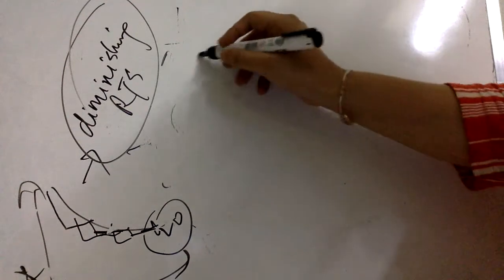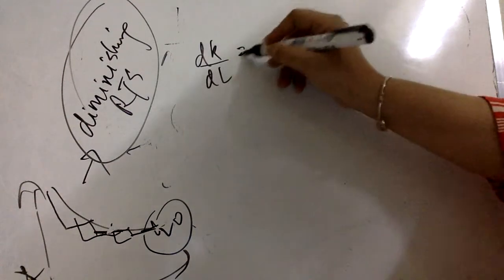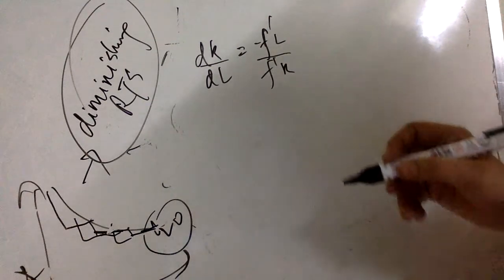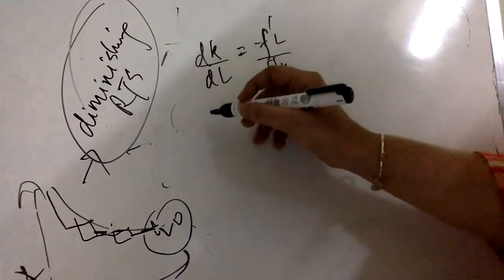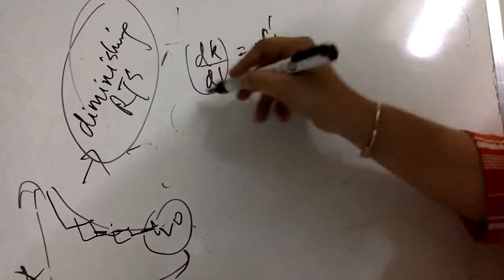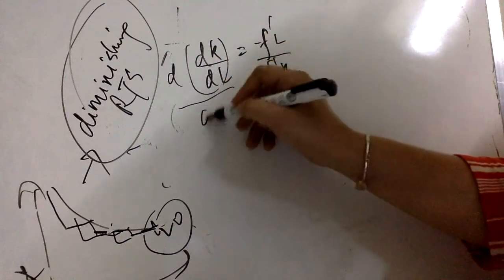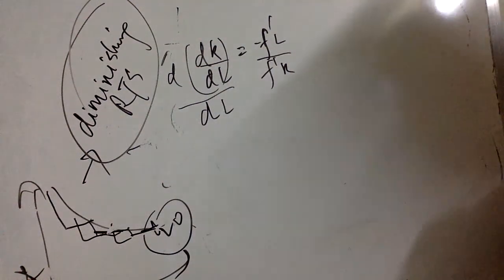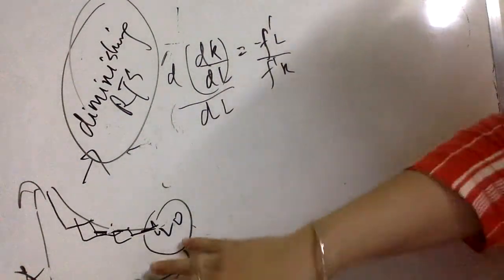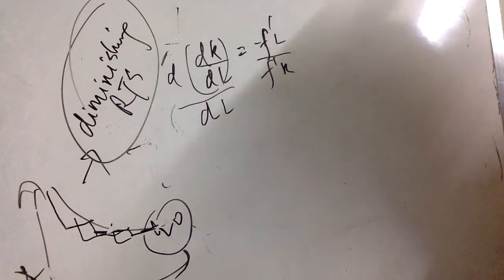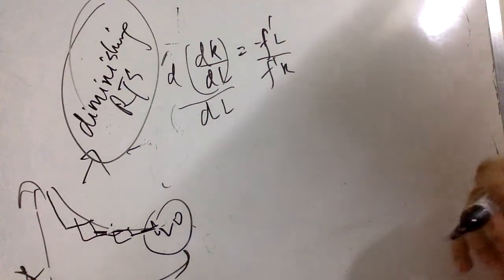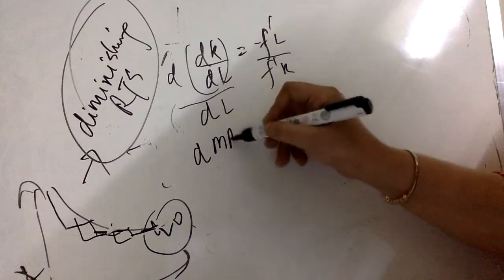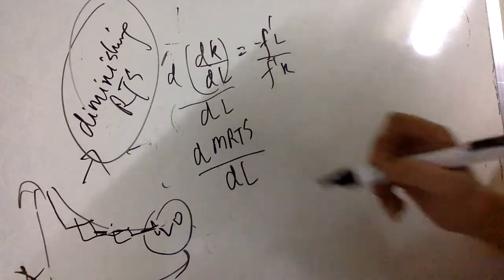So with dk by dl that we had computed, it was equal to minus f dash l by f dash k. Now take the second order derivative of it, which means I am computing the derivative of this with respect to l. That's how I come to know what exactly the sign is. Mathematically we are checking; graphically we have understood this sign is actually negative because it's diminishing marginal rate of substitution, but mathematically let's also compute. So the derivative of the marginal rate of technical substitution with respect to labor.